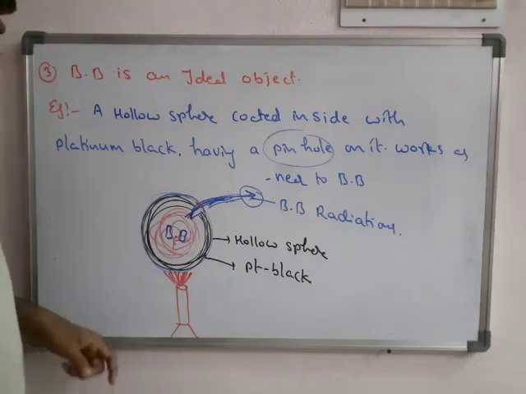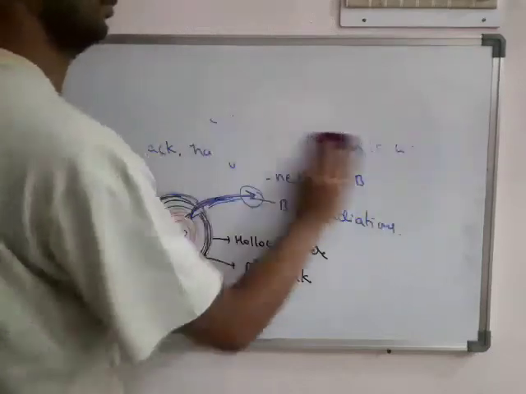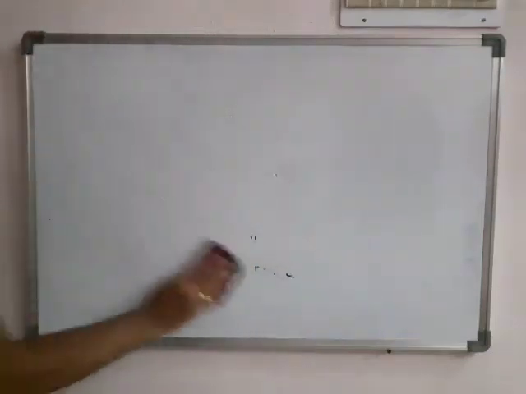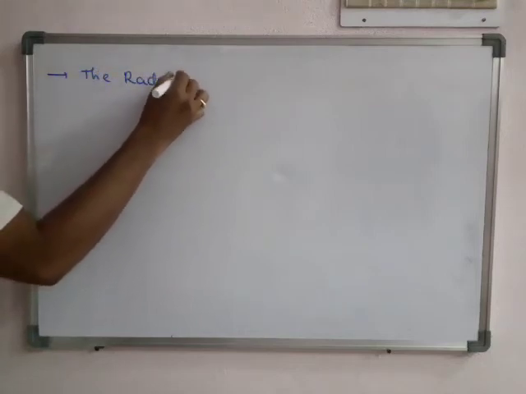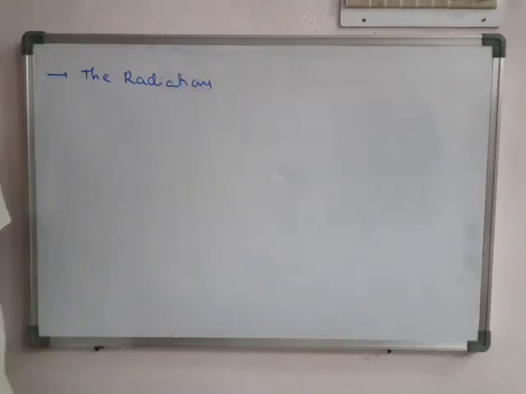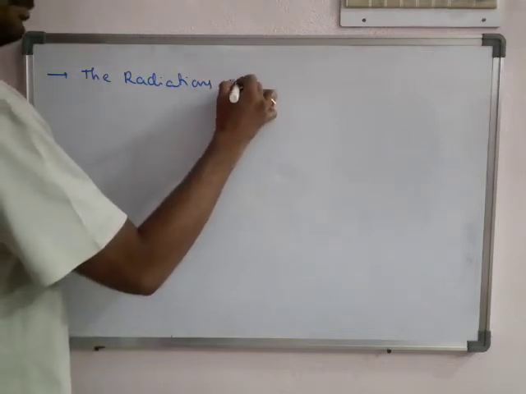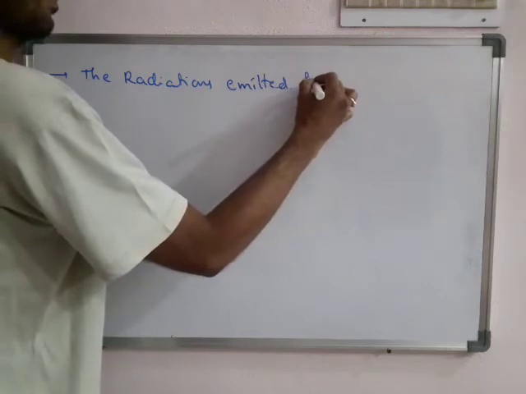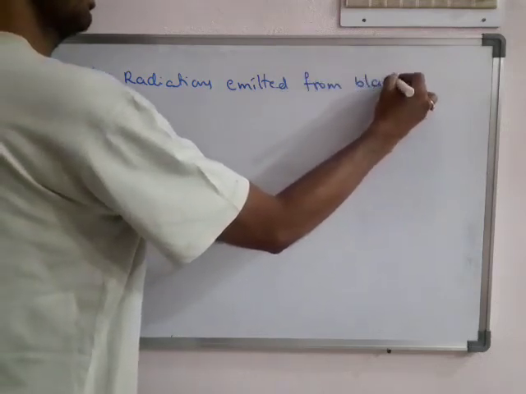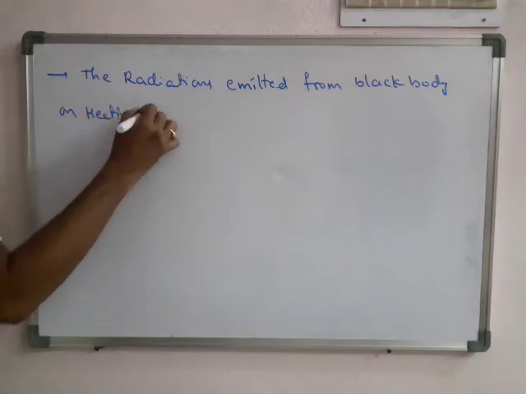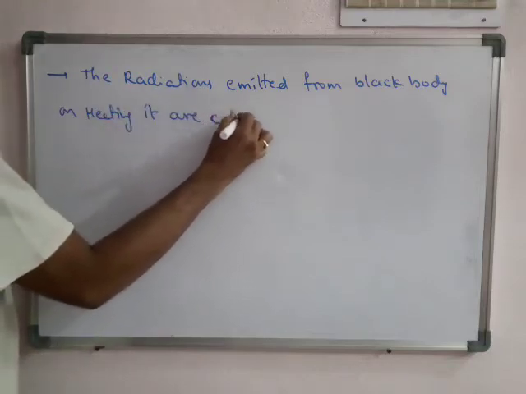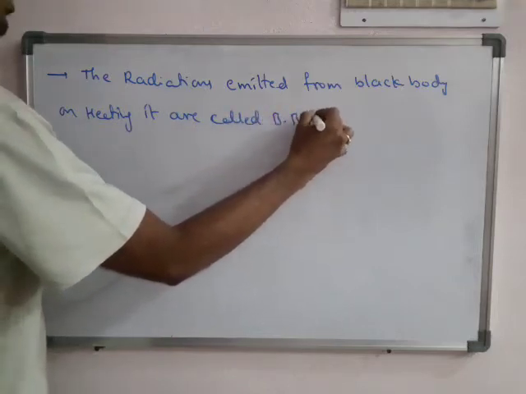Okay, so now we define it. The radiations emitted from a black body on heating it are called black body radiations.